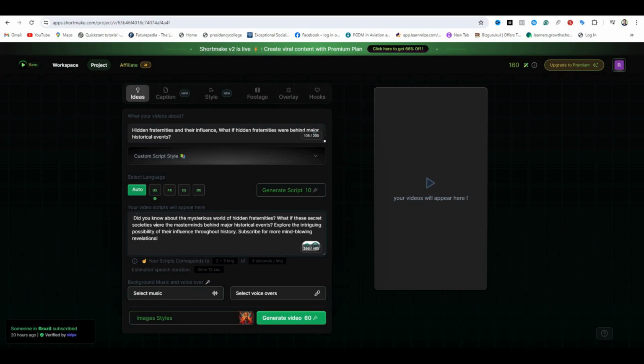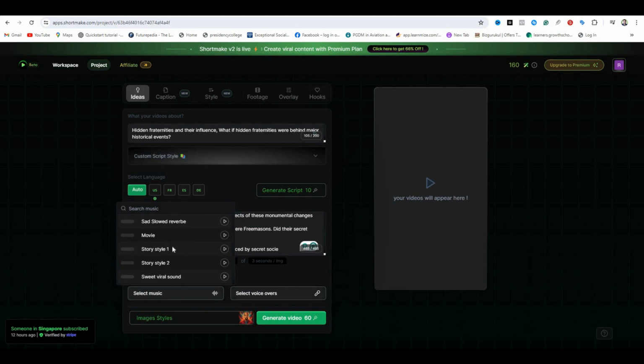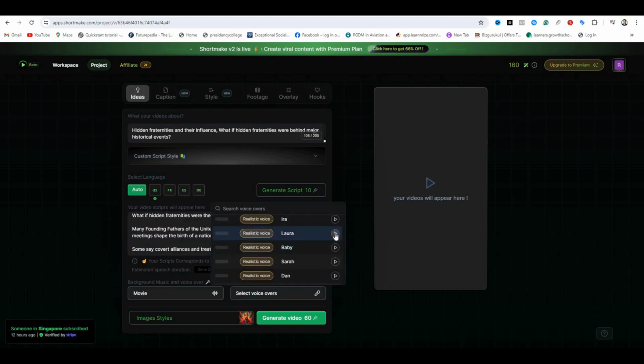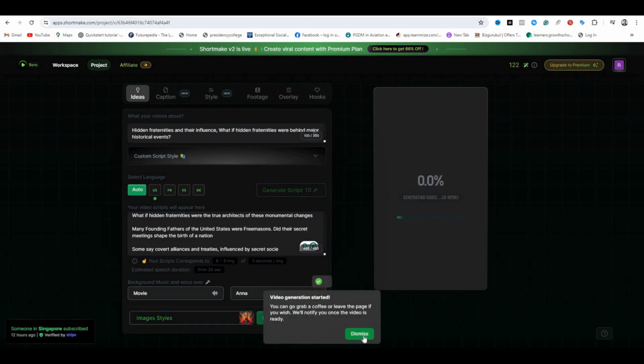Now from this section, you can select background music for your video. They have background music that covers almost every niche. Now moving toward voiceovers, you can choose a voice from plenty of realistic voices. Now comes the best part. You can choose one of the most popular image styles from here. Now almost everything is done here. Just click on Generate, and it will automatically generate the video for you.